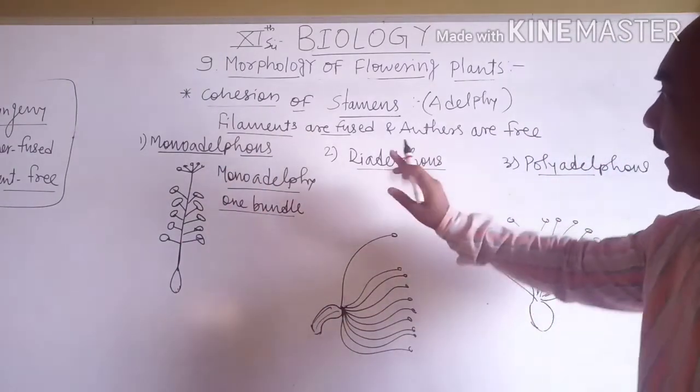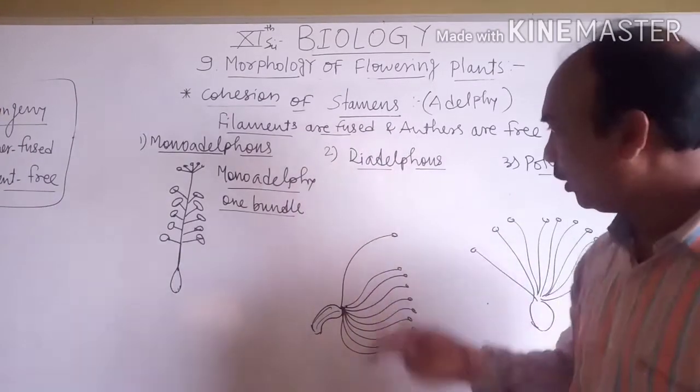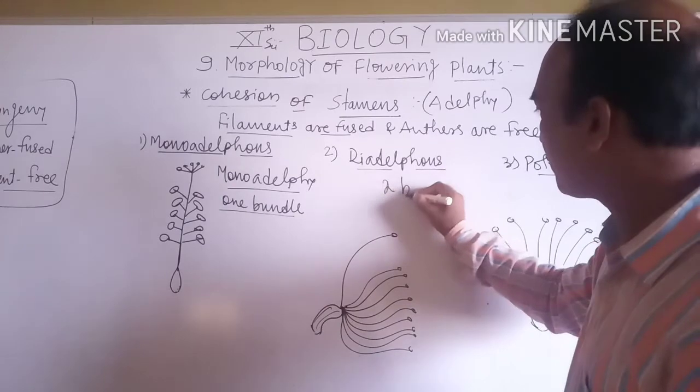Here diadelphous: di means two, the two bundles.